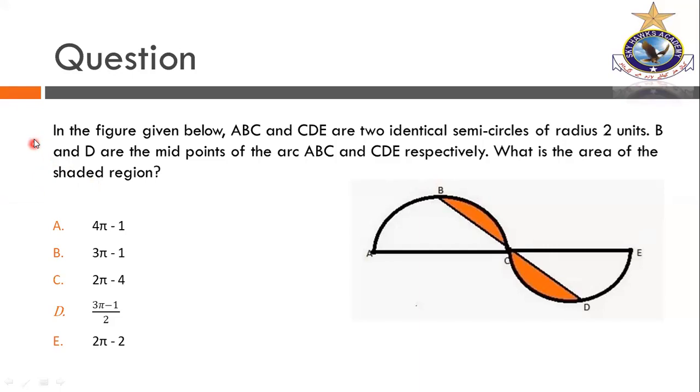Okay. Sure. In the figure given below, ABC and CDE are two identical semicircles with the radius of 2 units. B and D are the midpoints of the arc ABC and CDE respectively. What is the area of the shaded region?